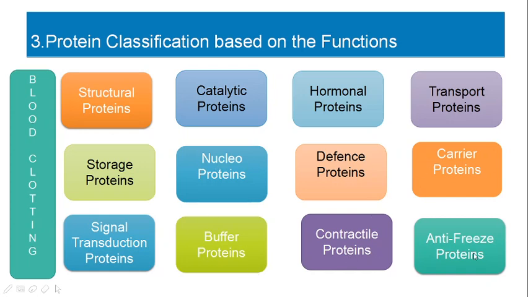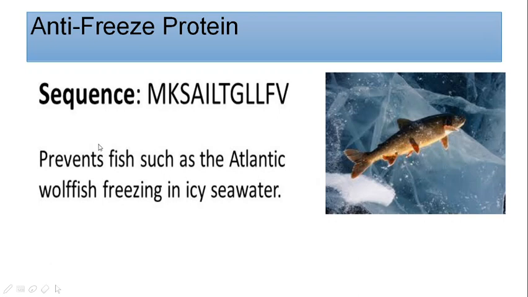Then antifreeze proteins. These are found in the blood of Arctic and Antarctic fishes and prevent the plasma from freezing at about minus 70 degrees Celsius. So this antifreeze protein will prevent the fish living in the icy sea water from freezing. There is a protein called the antifreeze protein, AFP. This protein will help animals, bacteria or fungi, anything which lives in the Antarctic and Arctic regions,